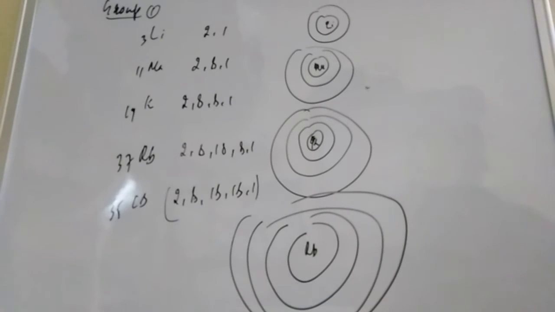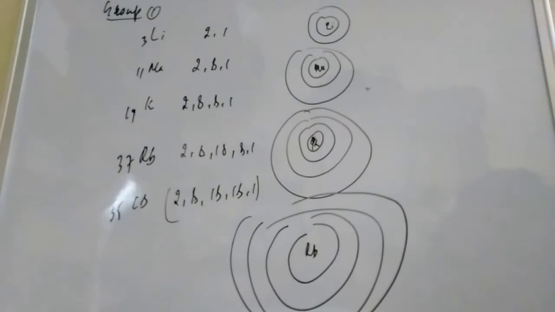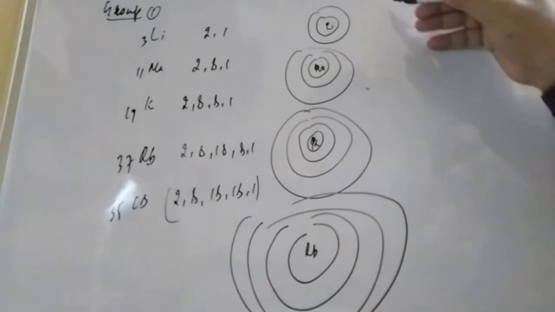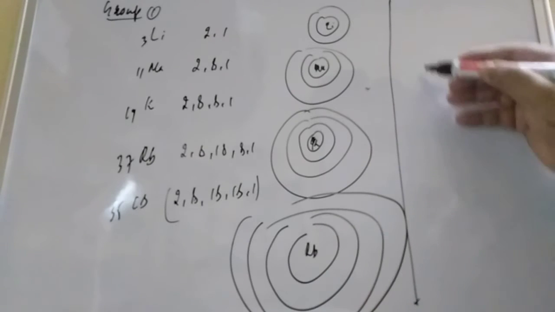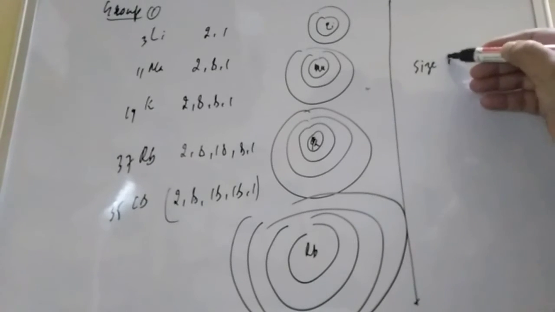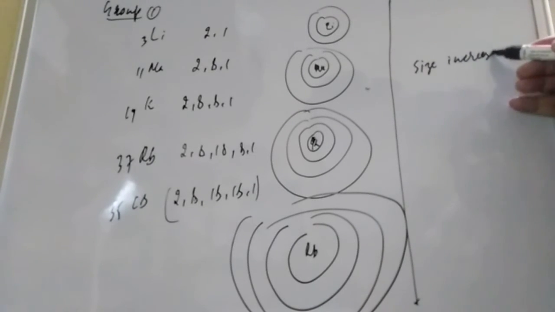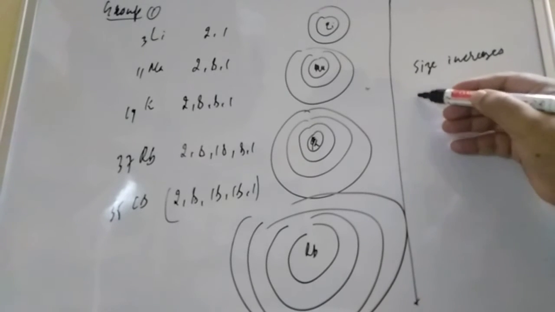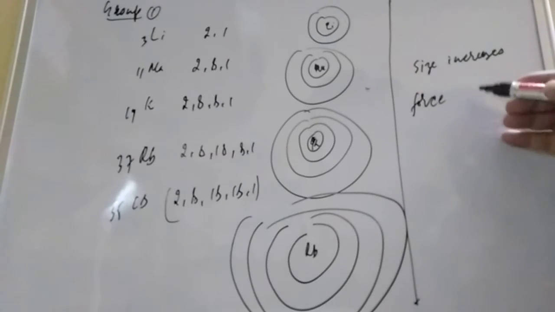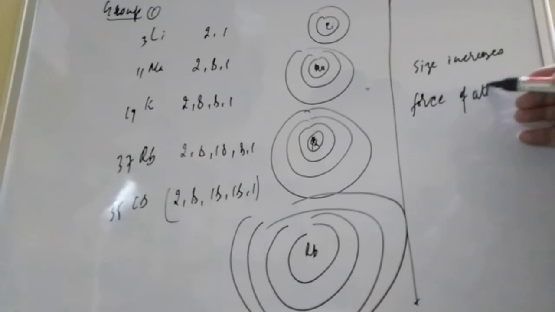So from this what will you be able to conclude, student? When you are moving down the group, size increases, then the force of attraction, what is happening, student? Force of attraction decreases.